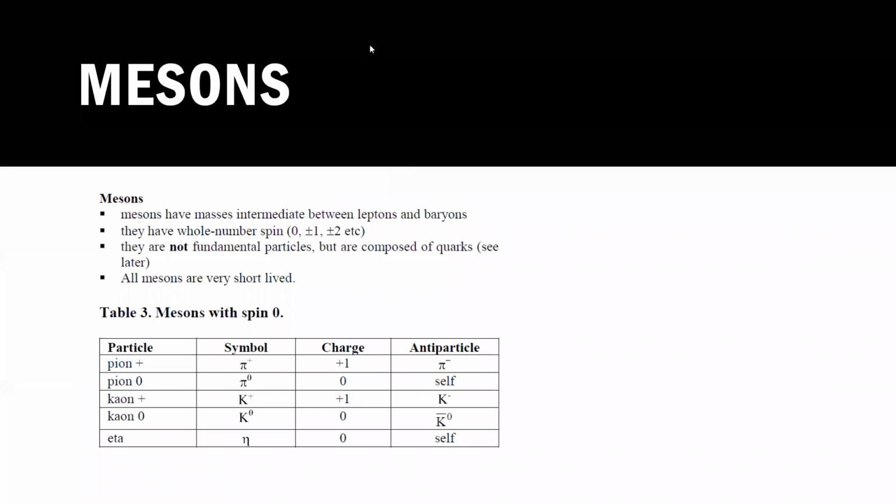So what are mesons? Mesons are particles where there is a quark and an anti-quark together. It does not mean up and anti-up, because if up and anti-up are there, within an instant they will annihilate and release energy. Mesons have a mass between lepton and baryon. They're a combination of two quarks. They are not fundamental. Why? And these mesons are short-lived. Short-lived means they do not remain for a longer period of time.